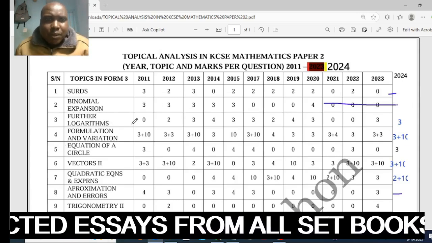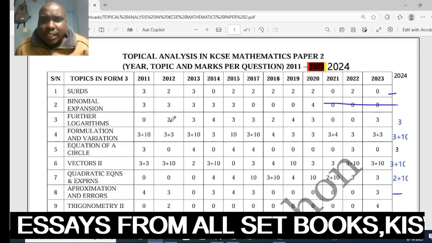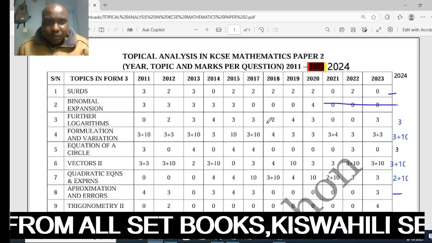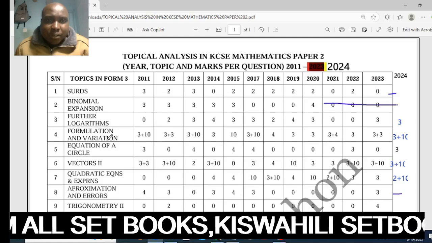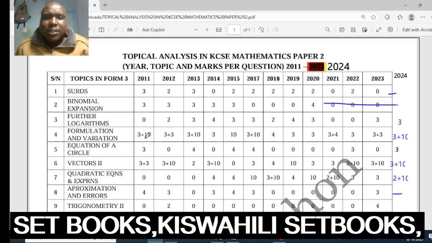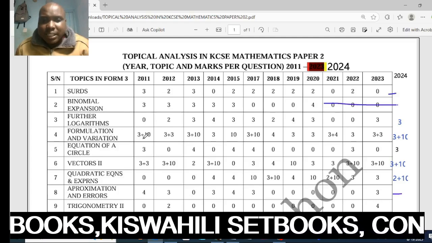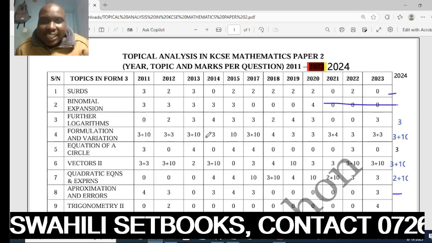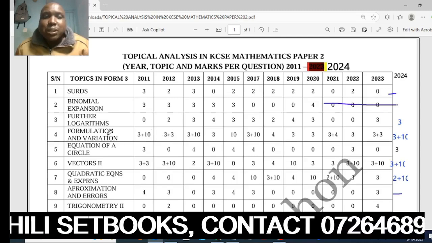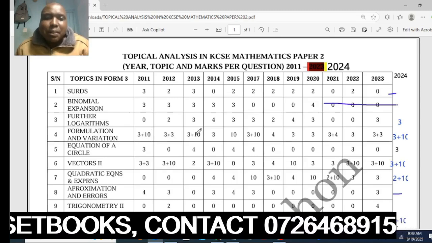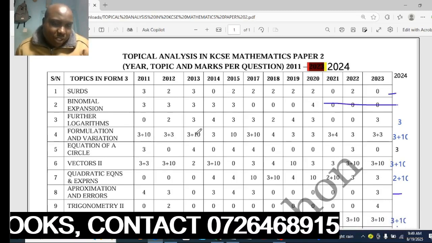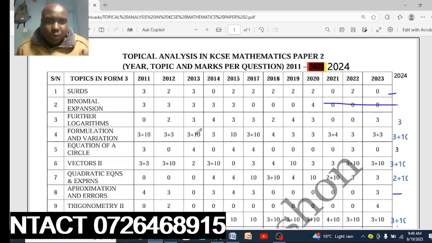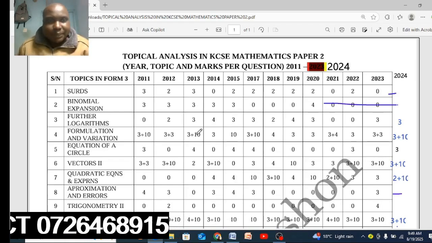Further logarithm, you can see it has been consistently set. So further logarithm, expect a question. Formula and variation, you can see it has never missed, not even a single year. So 2025, you expect formula and variation, 3 marks section 1, 10 marks section 2. That one, expect that.